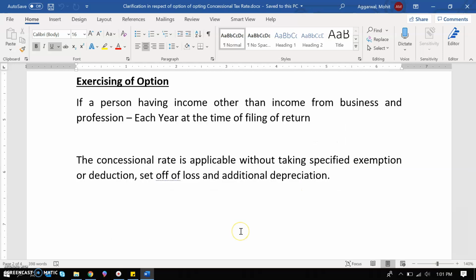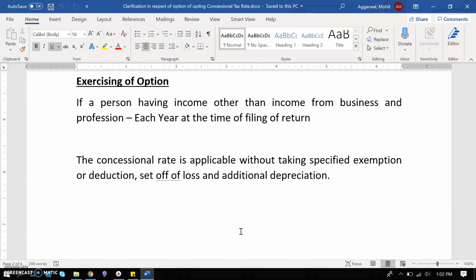The question is at what time we can exercise this option: whether it is at the initial stage of the financial year, or at the completion of the financial year, or at the time of filing of return. Our financial year starts from 1st April 2020 and ends on 31st March 2021, and we have the filing due date, either 31st July 2021 or 30th September 2021, as the case may be.